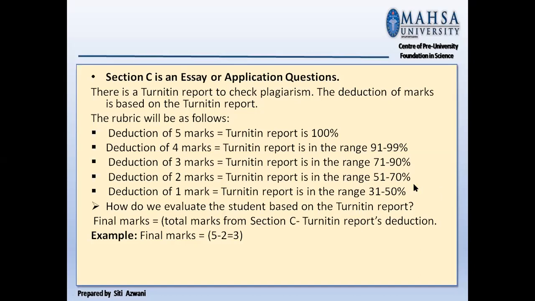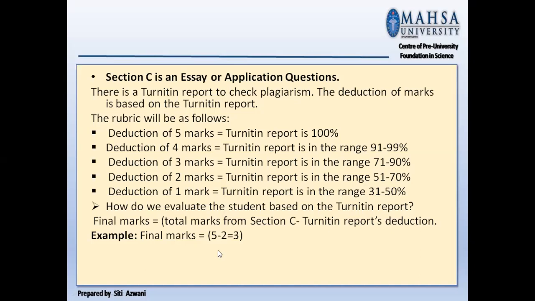If the range is 90 to 99%, the deduction is 4 marks. Deduction of 3 marks if your similarity is in the range 71 to 90%. Deduction of 2 marks when it is in the range 51 to 70%. Deduction of 1 mark if it is in the range 31 to 50%.